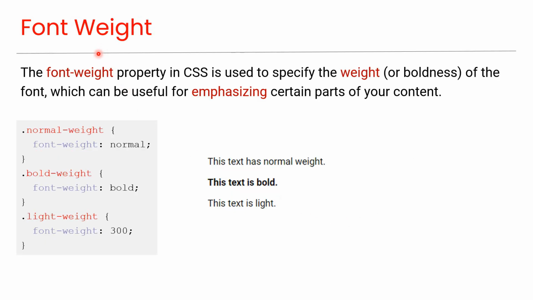Font weight. The font weight property in CSS is used to specify the weight or boldness of the font, which can be useful for emphasizing certain parts of your content. As you can see in this code, font weight normal shows the text with normal thickness. Font weight bold shows the text in bold format. Font weight 300 shows the text with light thickness.